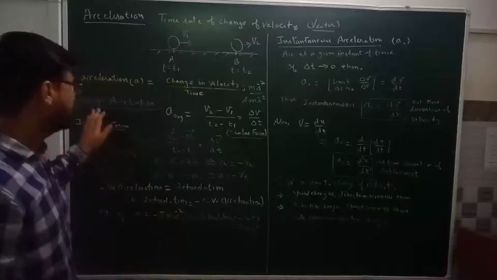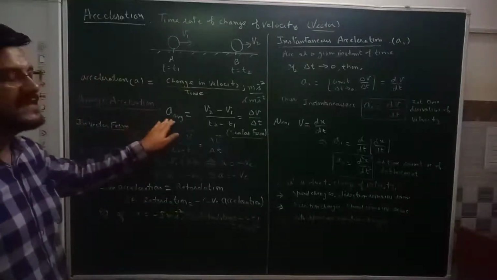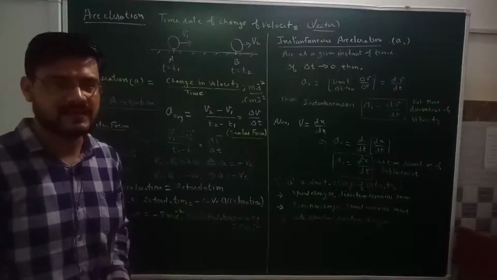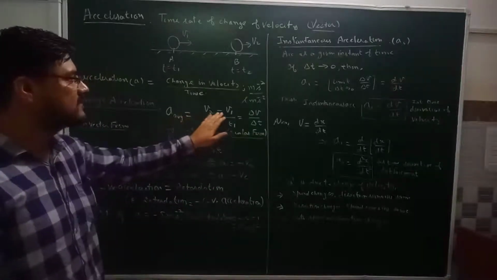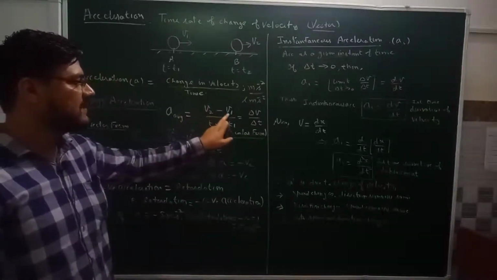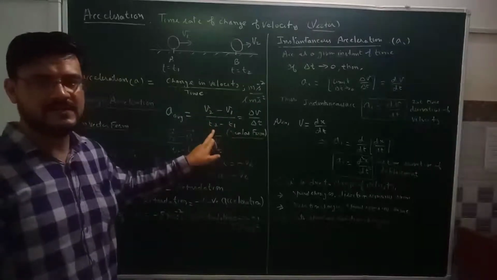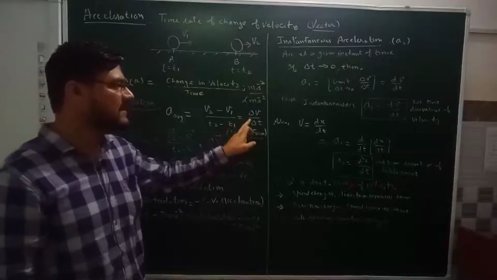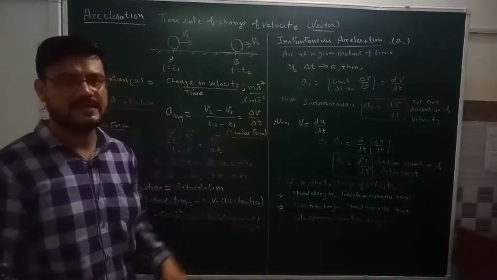So what will be the average acceleration? Average acceleration is the total change in the velocity divided by the total time taken. So what is the total change in the velocity? It is v2 minus v1, divided by the time in which that change has occurred, that is t2 minus t1, which we can also write as delta v over delta t.